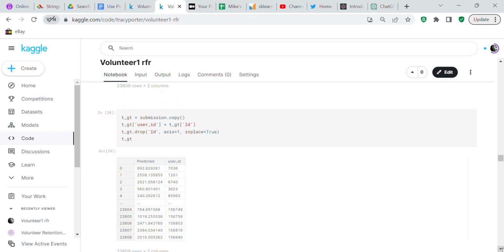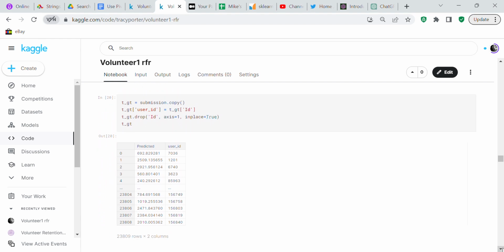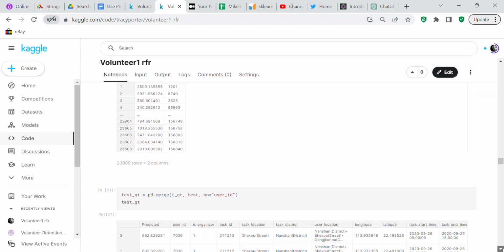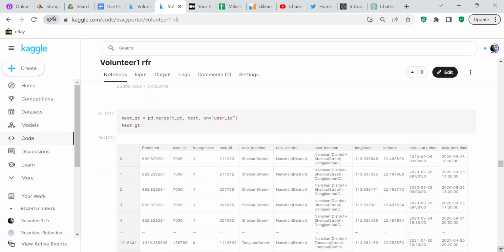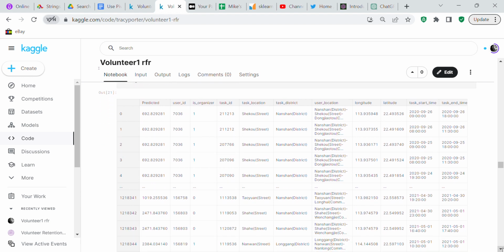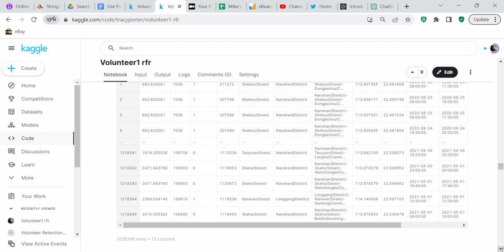And then TGT equals submission.copy. TGT user ID equals TGT ID. TGT drop ID, axis equals 1, inplace equals true. So that's your TGT. So now we're going to take test GT and create test GT equals pd.merge TGT, test on user ID. So we've merged it together, which is going to be similar to the train file.